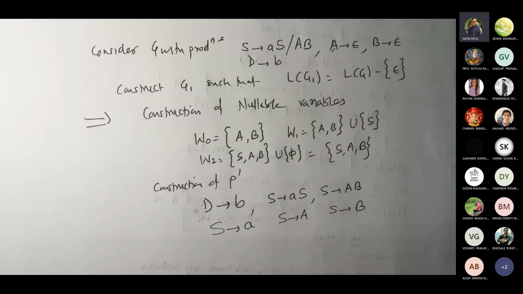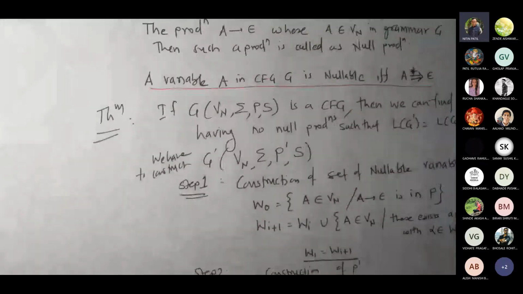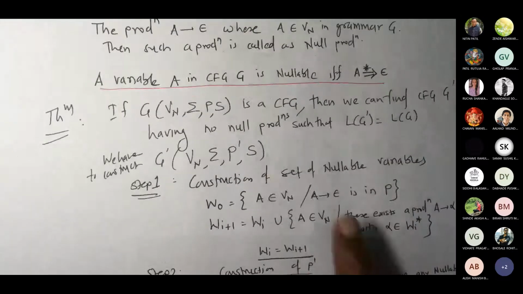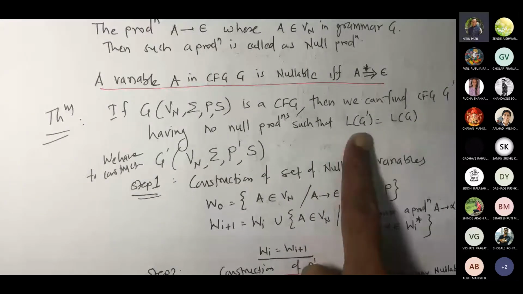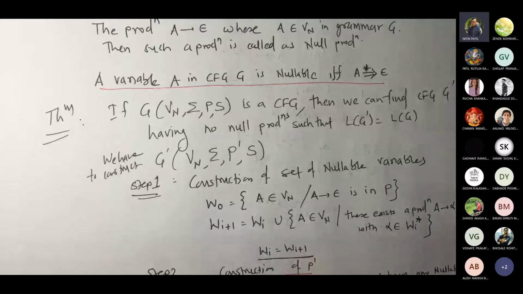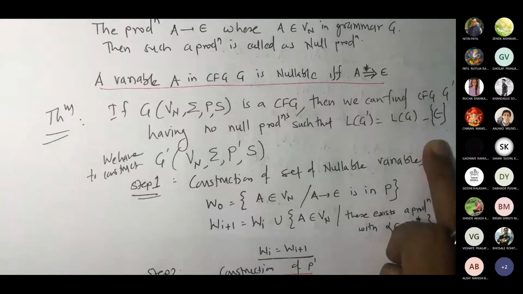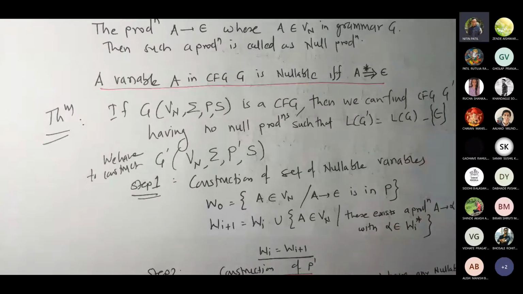But when we generally say, if I talk about this, I cannot say that every time this would be true, because I will always get this LG dash is equal to LG minus epsilon. So I'm removing that null production. From that language, I'm removing epsilon. But then in that case, it would not be an equivalent language.